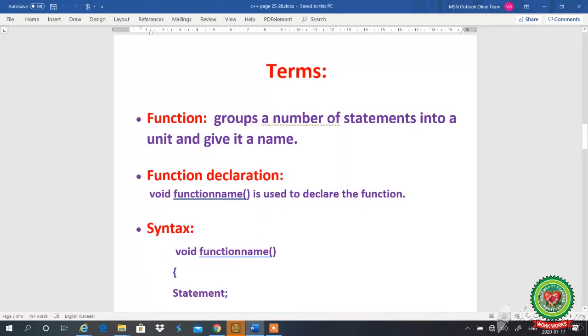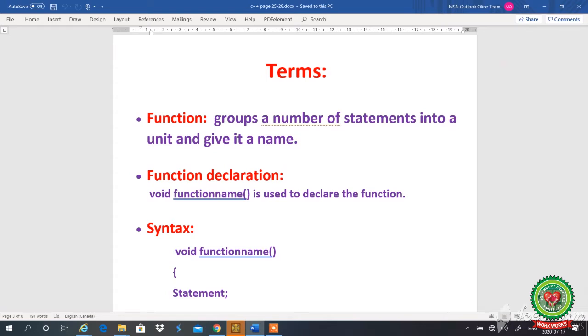So students, open your books at page number 25. First topic we are having is functions. What is a function? Function means that whenever in my program I have the same piece of code to use more than 2, 3, 4 times, then I have to write that same piece of code again and again. It will make my program more complex.